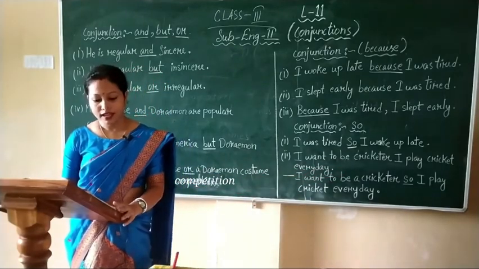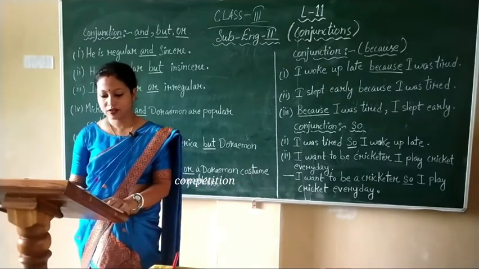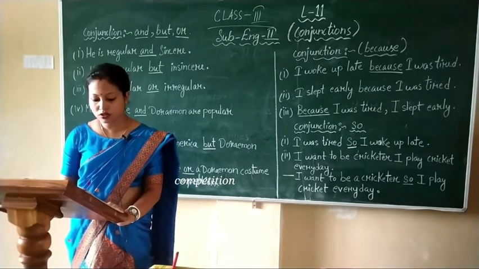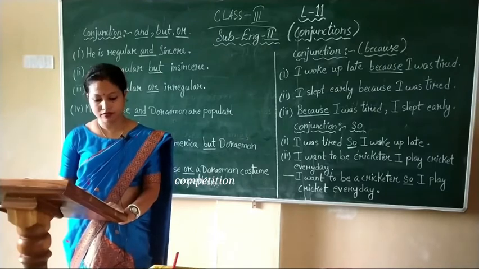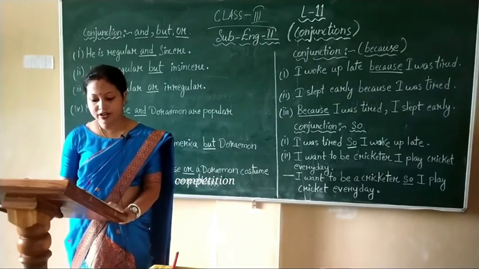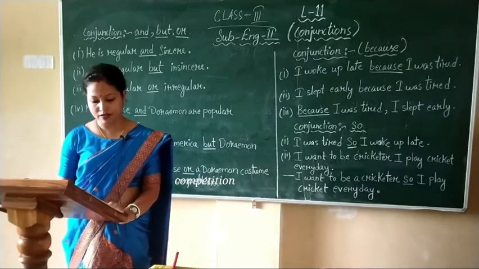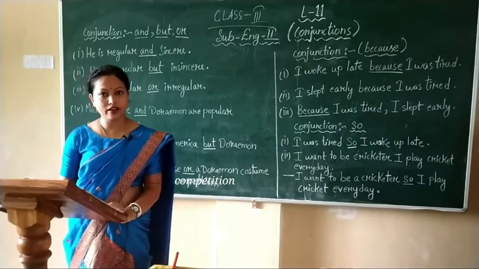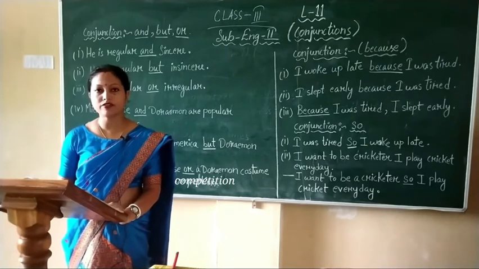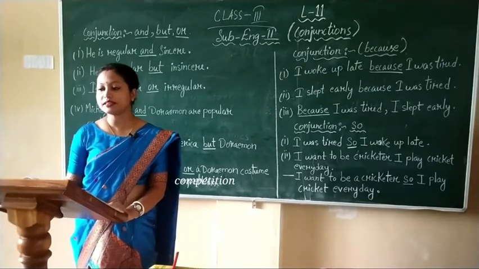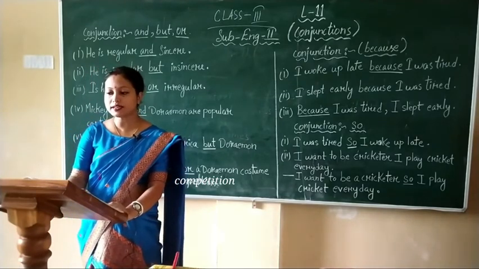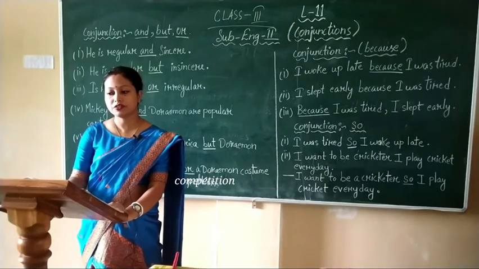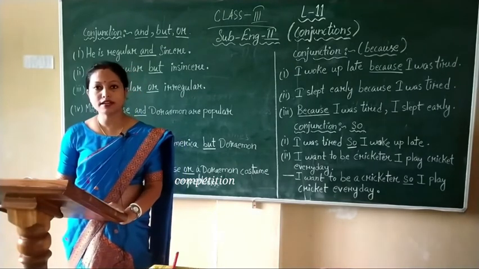Here you see, he plays cricket because he wants to be a cricketer. Here, first sentence is the reason. So, I want to be a cricketer, so I play cricket every day. Here, in the second sentence, so connects an action with its reason. So, the word so is a conjunction.